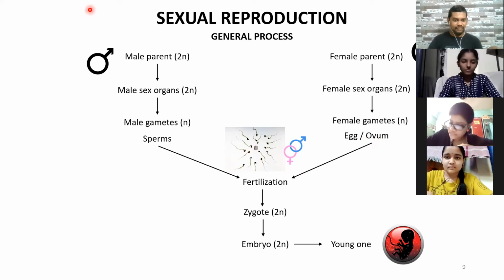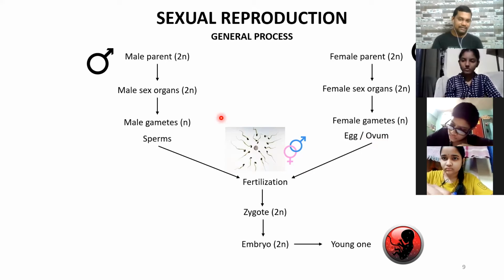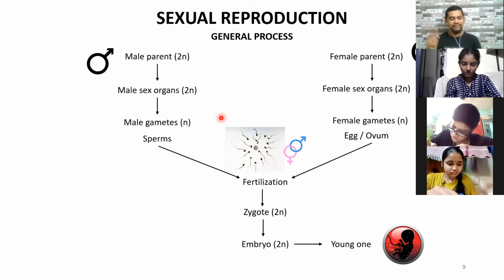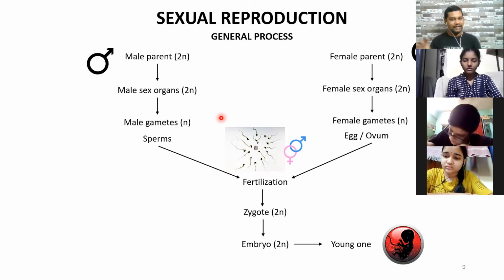Yes. Okay. So in the case of flowering plants, the anthers produce the pollen grains. We'll see that in detail now. The pollen grains which are produced are known as the males because they are produced in large numbers. But the ovary of a flower producing the egg is female. So across every organism you see, this is the rule, and that's how you understand what is the male and what is the female.